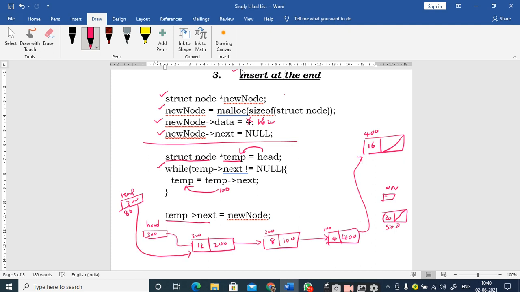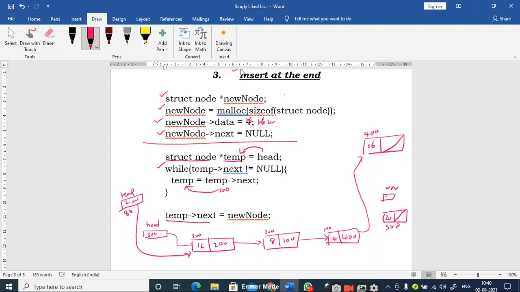Therefore temp is also pointing to 300, that is, it is also pointing to the first node like this. Now I am using a while construct. While temp next not equal to null: here temp next is 200, it is not equal to null, so it should execute the body. Therefore temp is equal to temp next. Therefore 300 is overwritten with 200.